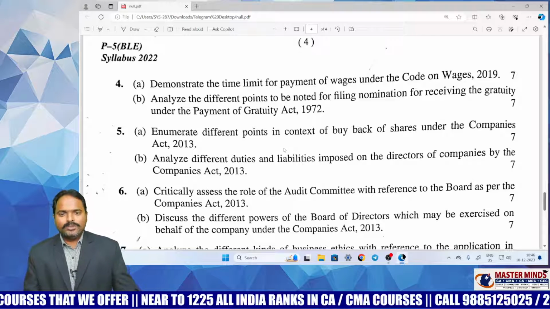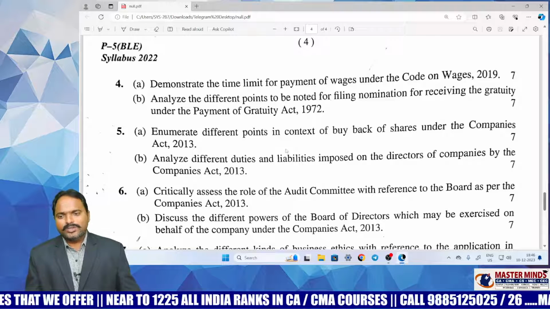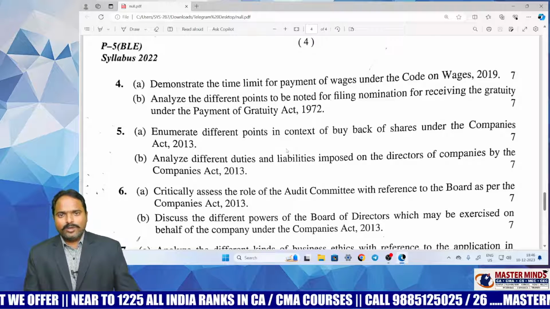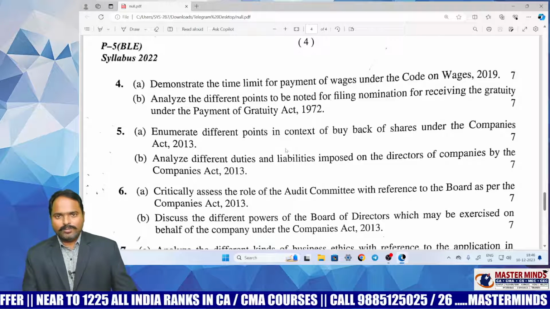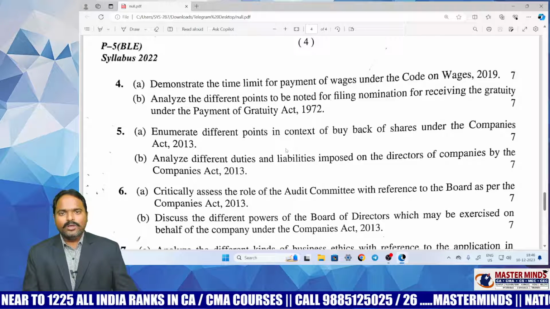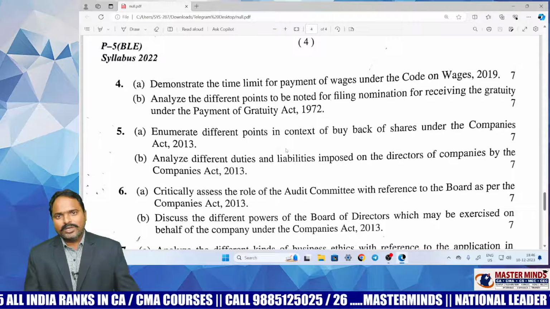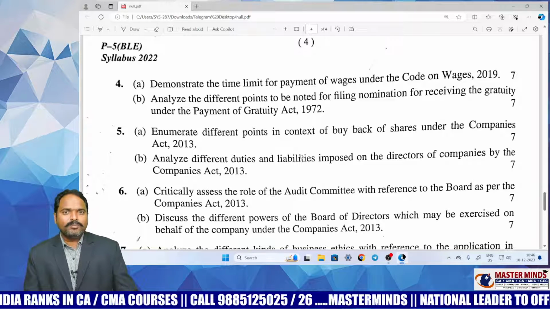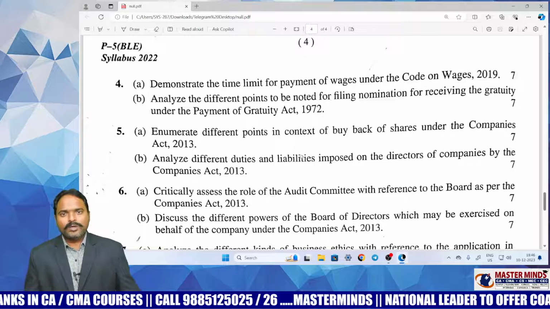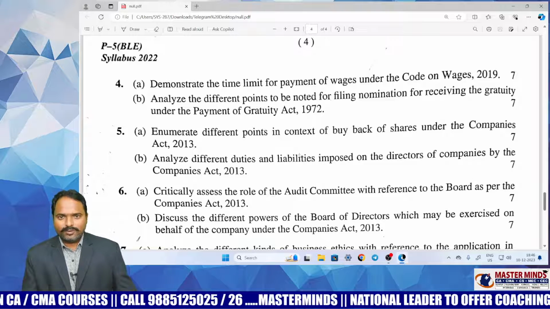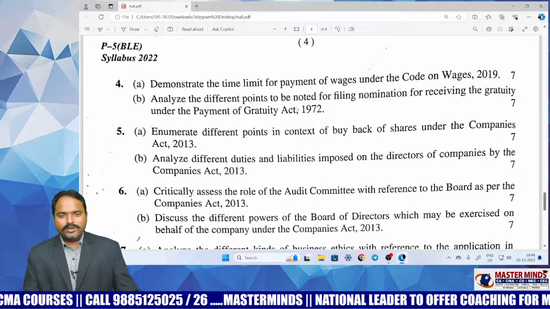Analyze the different points to be noted for filing nomination for receiving the gratuity. Every employee, after completion of 1 year of service, has to appoint a nominee. In which form does he have to appoint a nominee? In duplicate or triplicate. Who has to be appointed as a nominee, whether you can change the nominee afterwards, and whether a family member or non-family member can be appointed. All the points you have to write for 7 marks, and this is a direct question in our material.